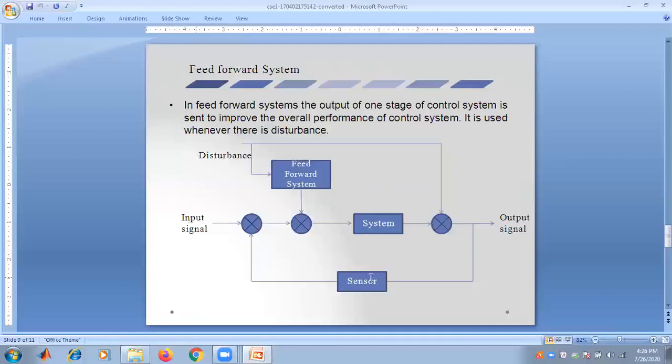And a sensor is used in the feedback path. It is a device which detects or measures a physical property and records, indicates, or otherwise responds to it. This is known as a sensor. So this is a system, and here a feed-forward system is used whenever a disturbance occurs in the system.